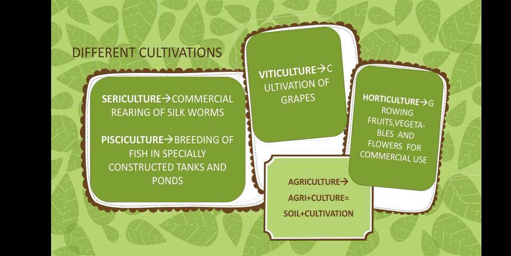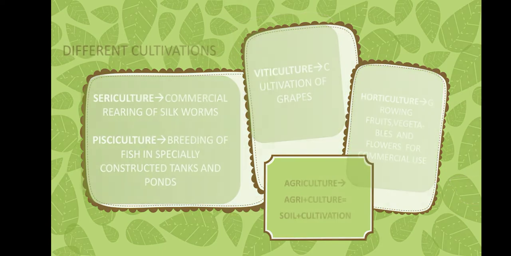Now other cultures: sericulture is rearing of silkworm for commercial purpose. Pisciculture. Pisci means fish, so this culture is breeding of fish in specially constructed ponds and tanks. Viticulture is cultivation of grapevines or commercially growing of crops. Horticulture is associated with growing of fruits, vegetables and flowers for market. This will surprise you that China is leading in all these cultures.